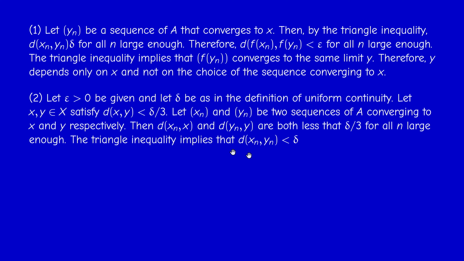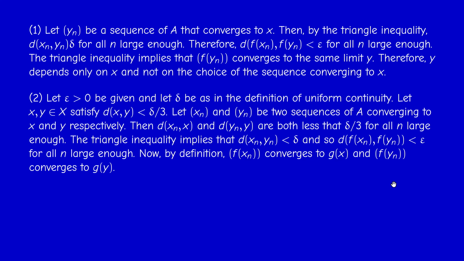Therefore, by the triangle inequality, the distance between x_n and y_n will be less than delta, as you may check. Therefore, by uniform continuity of f, the distance between f(x_n) and f(y_n) will be less than epsilon for all n large enough. Now, by definition, f(x_n) converges to g(x), and f(y_n) converges to g(y).